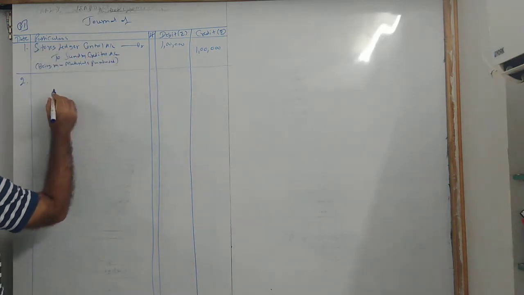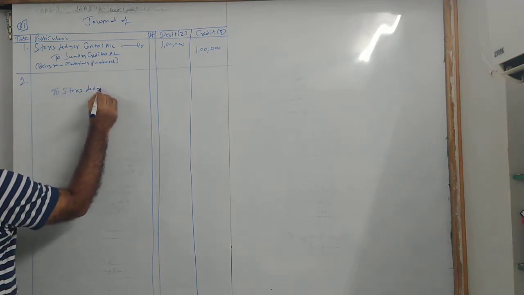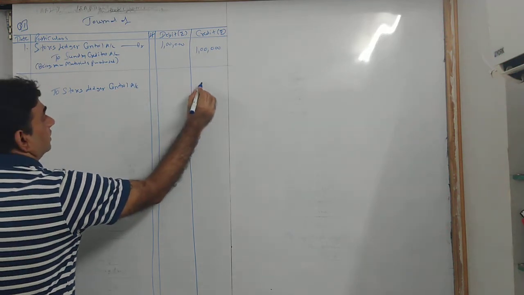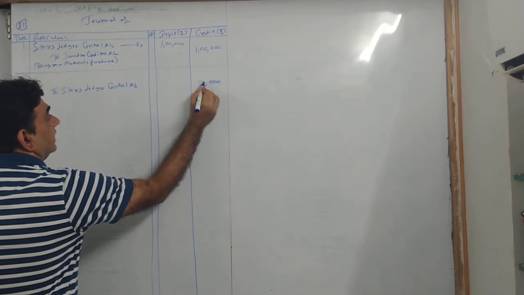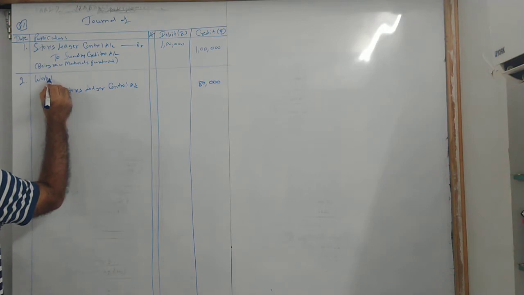So stores goes out, so I will credit store ledger control account, 80,000, and this goes into the factory for processing, into the production department, so we will debit an account called work in progress.